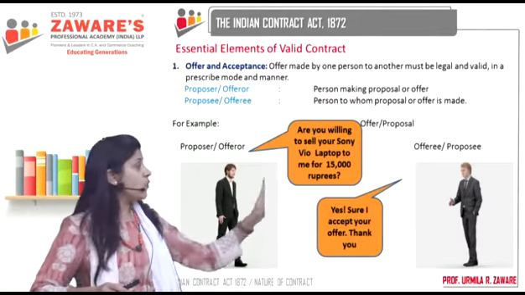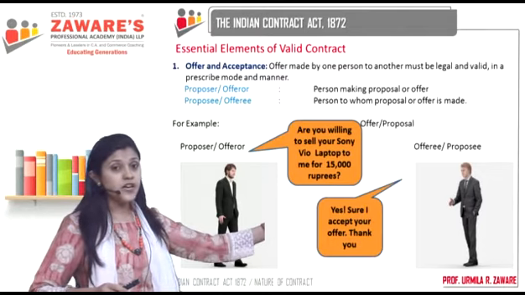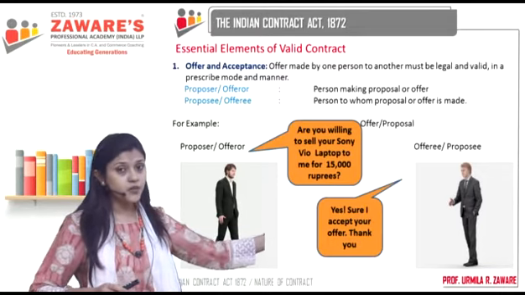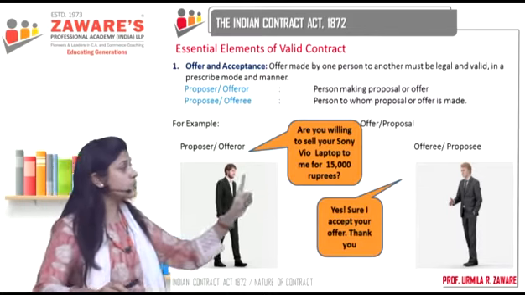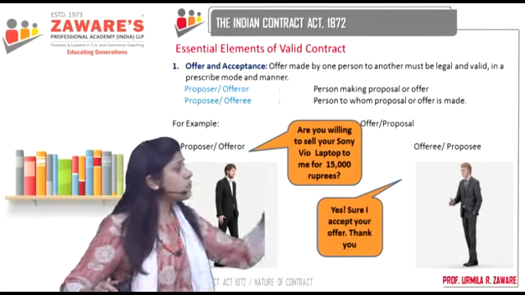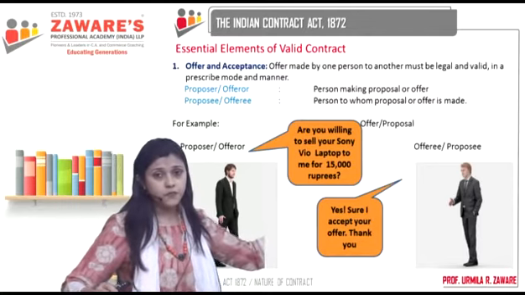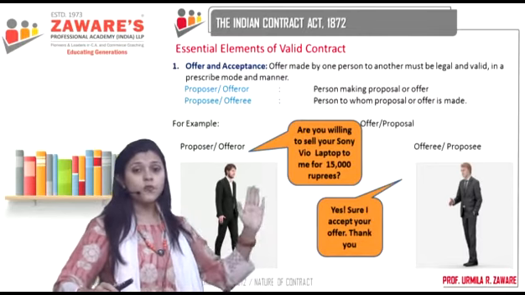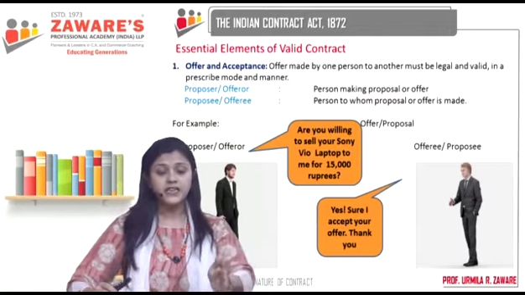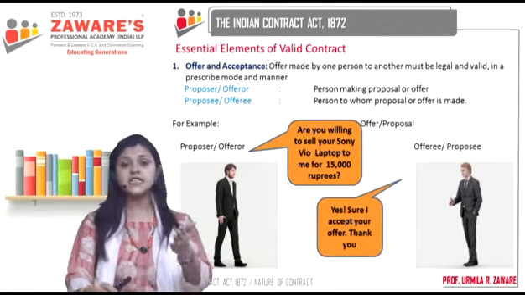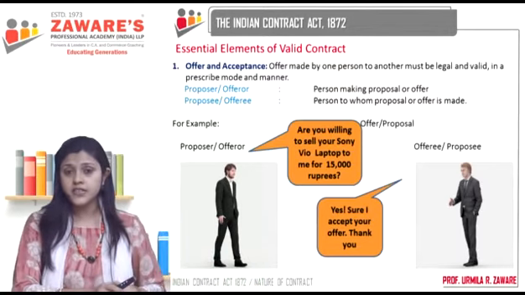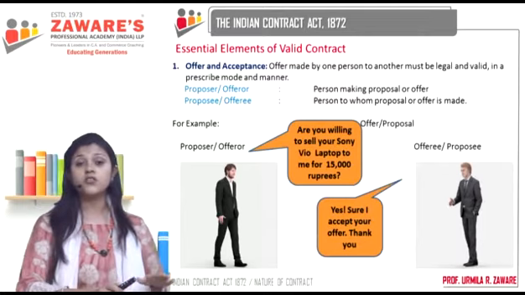So here, the offerer has now become the promisor, correct? Because it has become a promise. For his promise to buy, see, here he is ready to buy the laptop for 15,000. So when he gives his money of 15,000 rupees, is he going to get anything in return for that money which he is giving? Yes. What is it going to be?